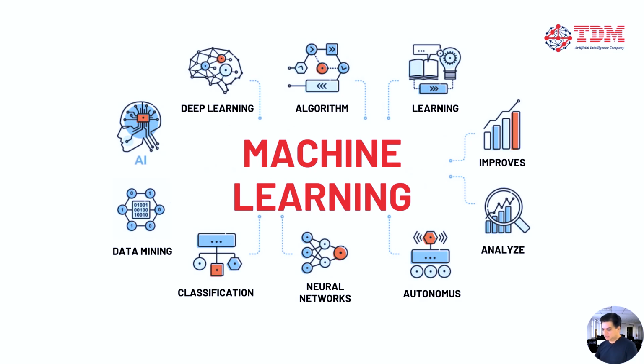Machine Learning, ML. To make machines intelligent, we use machine learning. ML involves training machines to learn and make decisions based on data without explicit programming. Machines learn from vast amounts of data and then make predictions or decisions. Think of it like teaching a child to recognize an apple by showing them many examples. Similarly, we train machines with millions of data points to recognize patterns and make accurate predictions.